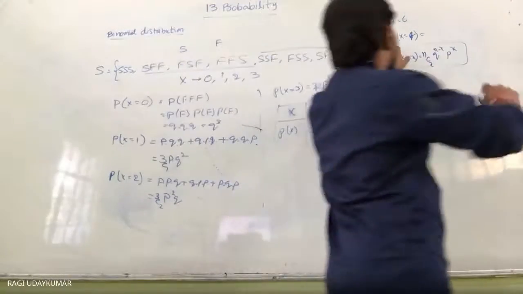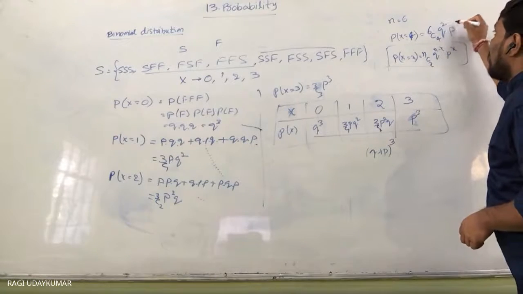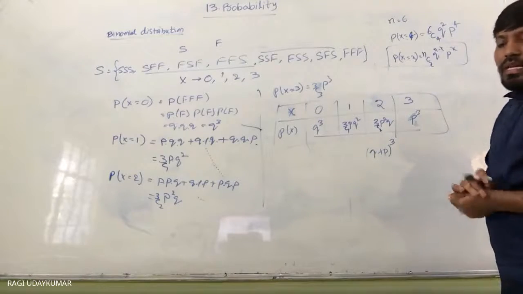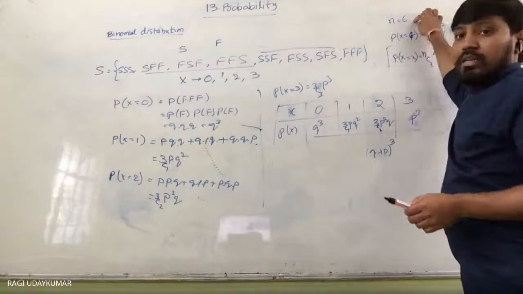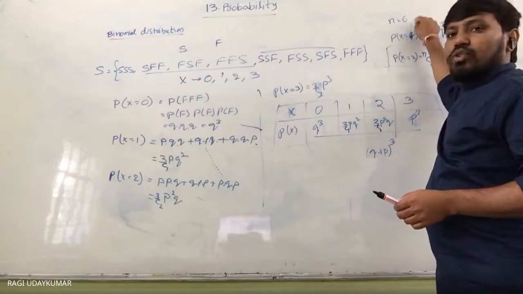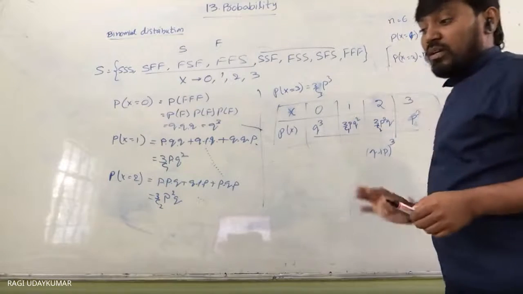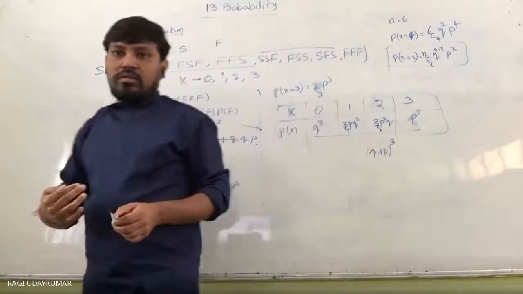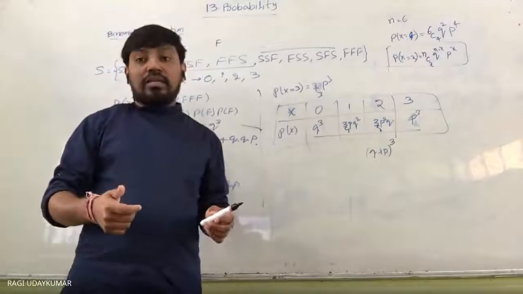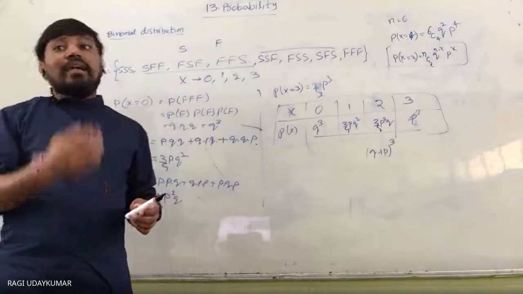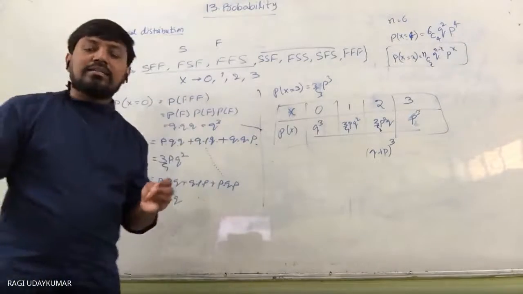Suppose you want to find, as an example here, 6C4 q to the power of 2 p to the power of 4. Suppose you toss the coin 6 times, the number of trials is 6, and the probability of x is equal to 4 is taken. That is nothing but the probability of getting a success 4 times. When you toss a coin, getting a head is considered as a success, whatever it may be.